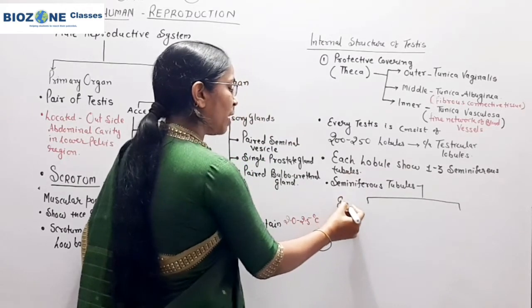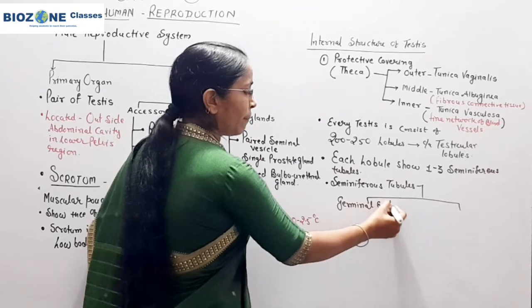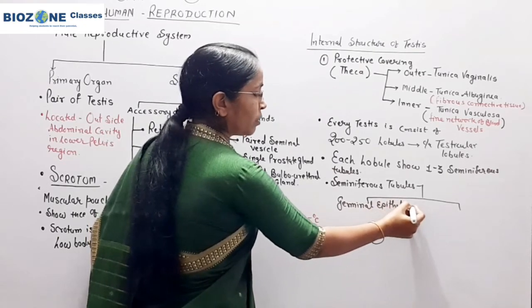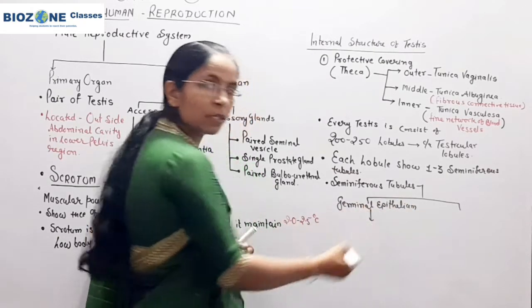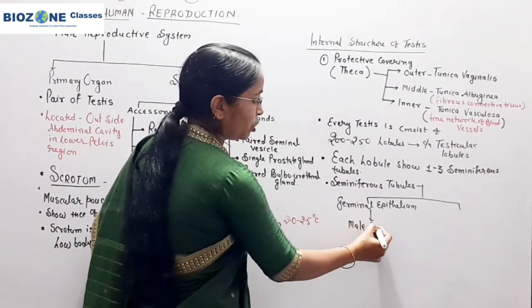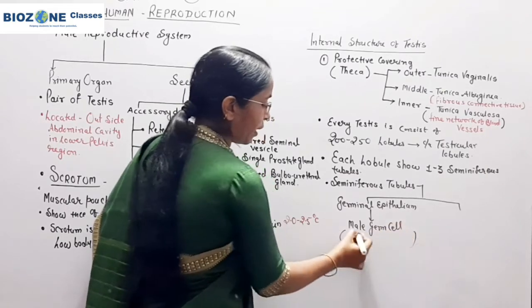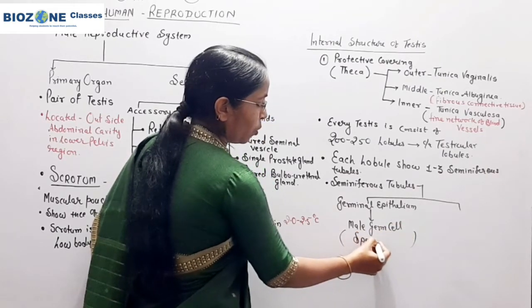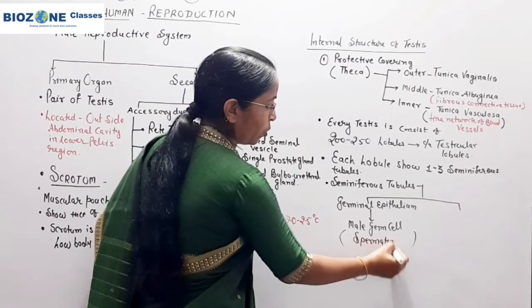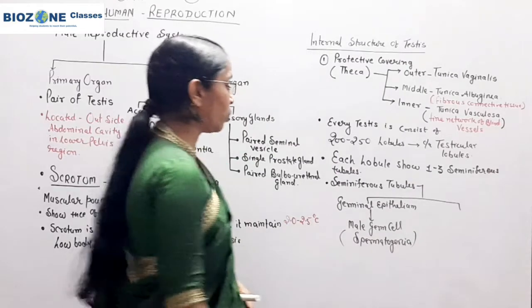Predominantly the tubules are made up of germinal epithelium, and some of the cells of this germinal epithelium become male germ cells, also called spermatogonia, and these spermatogonia only undergo the process of spermatogenesis.